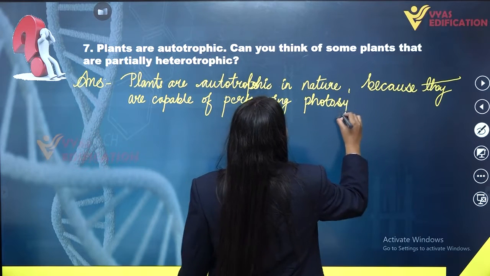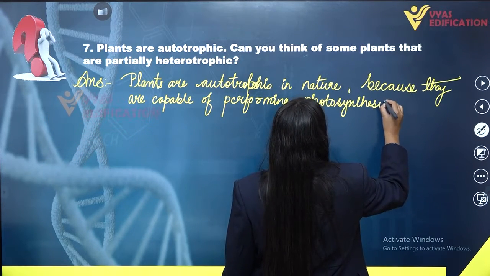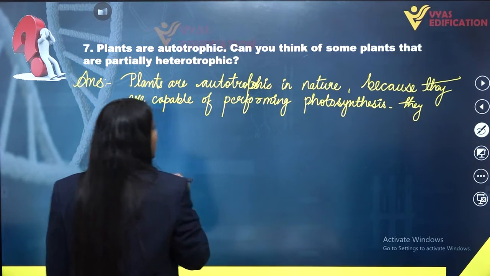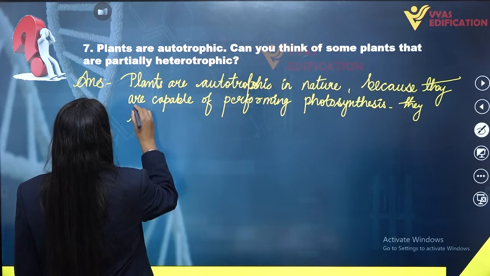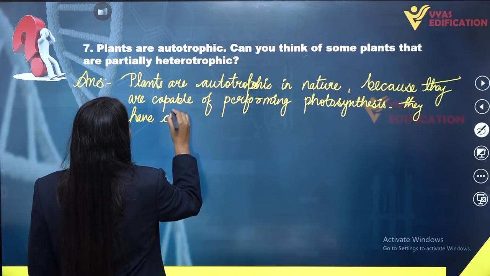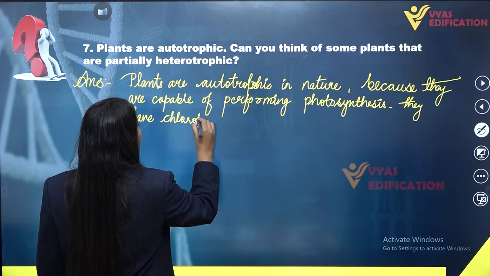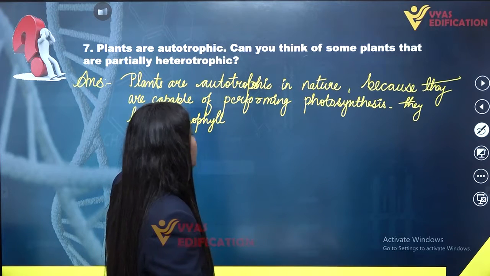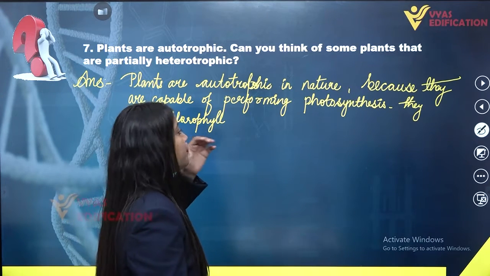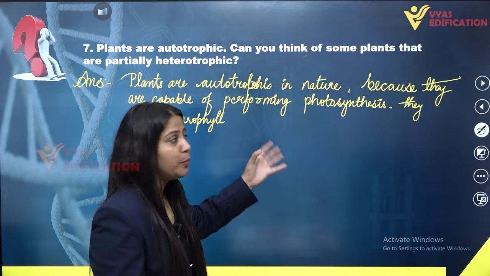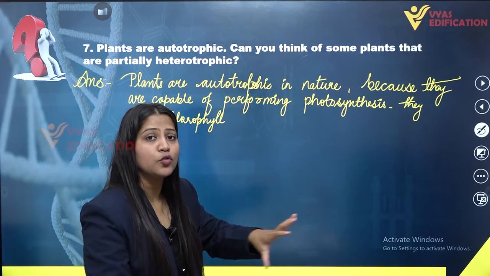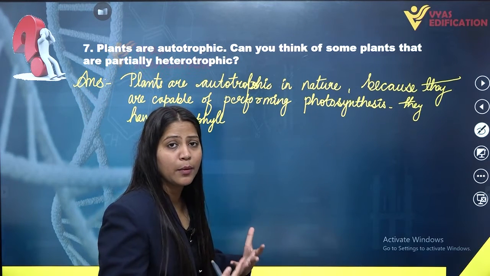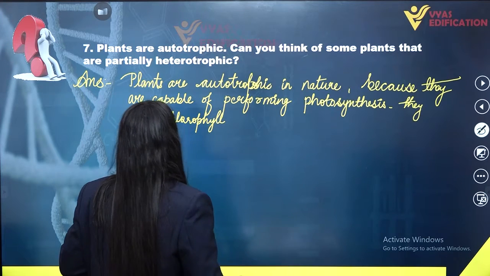And why are they capable of performing photosynthesis? Because they have chlorophyll pigment, a special type of pigment present in them. Chlorophyll pigment is not found in other members except for algae or blue-green algae. So blue-green algae, cyanobacteria, and algae are capable of synthesizing food, but except for plants and algae, no member on earth has chlorophyll pigment, hence they are not capable of synthesizing food on their own.